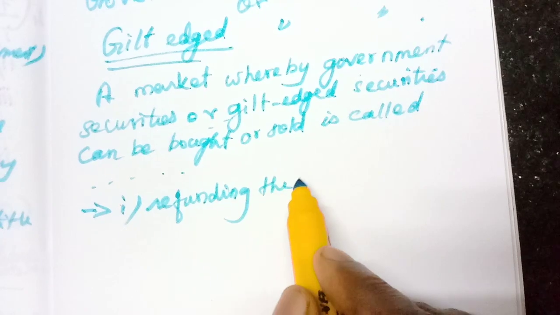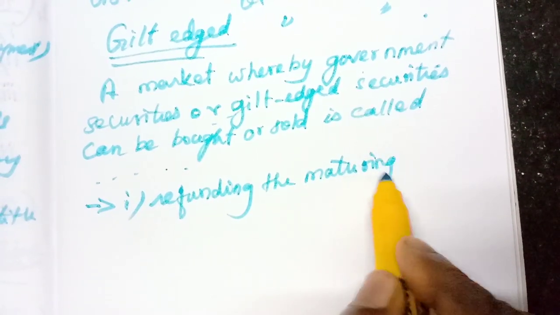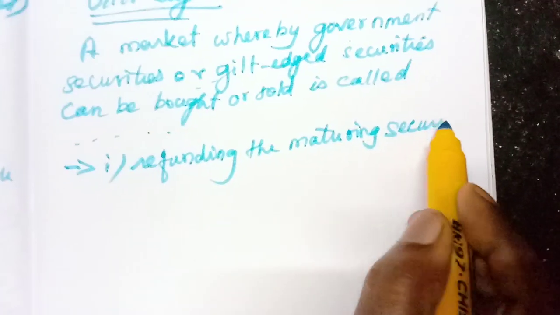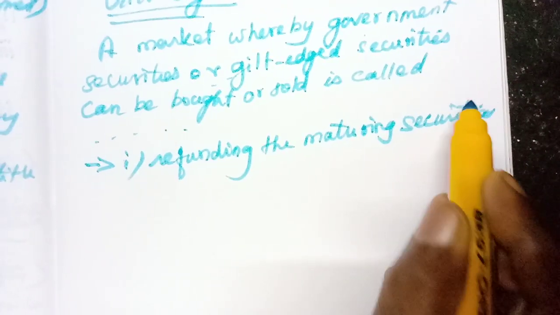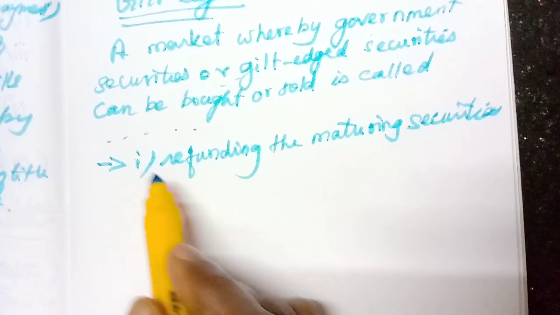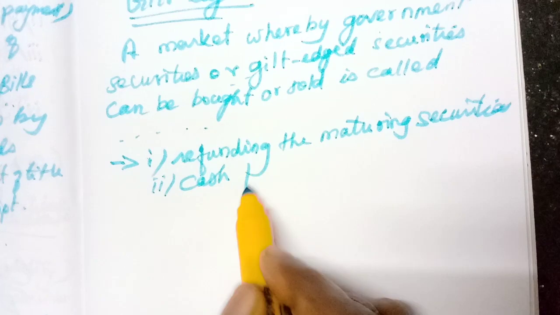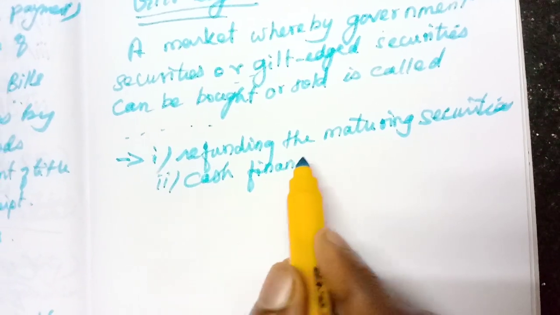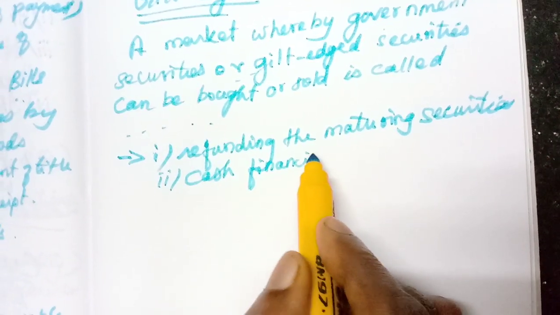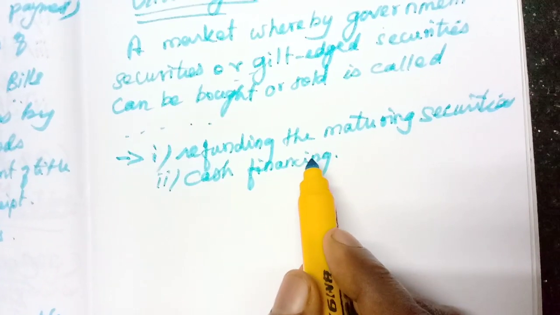That is called refunding the maturing securities. Maybe also for cash financing: if the government needs some cash for doing some activities, they issue these government securities.